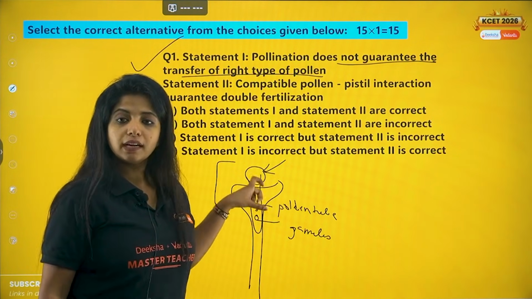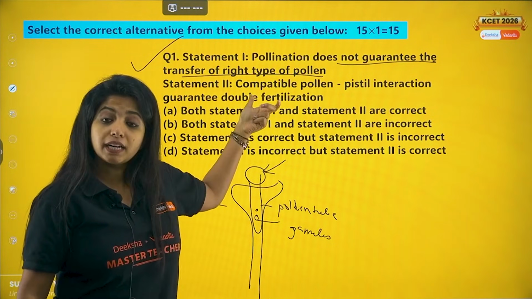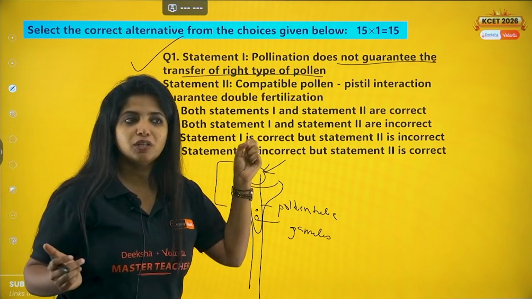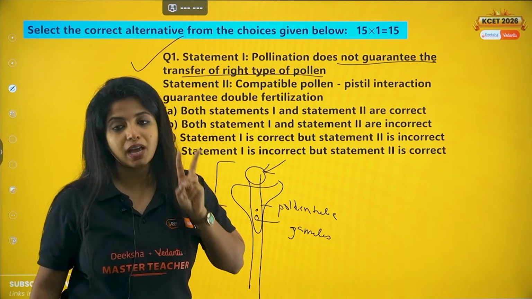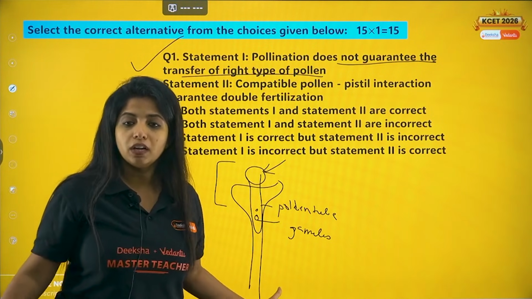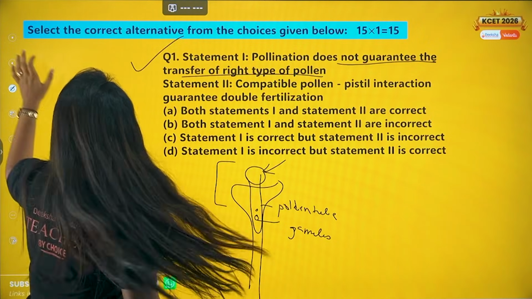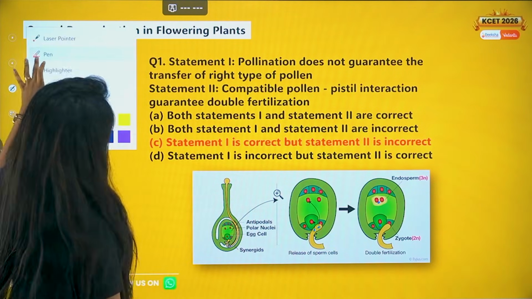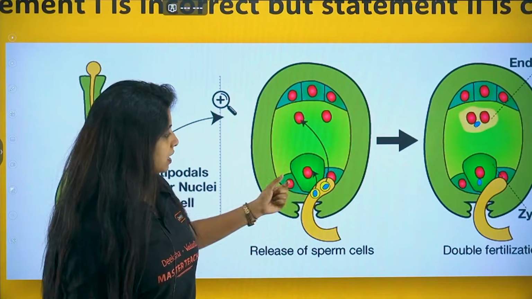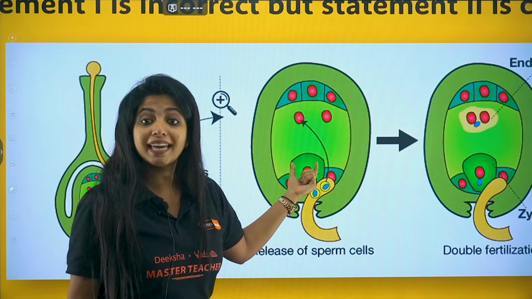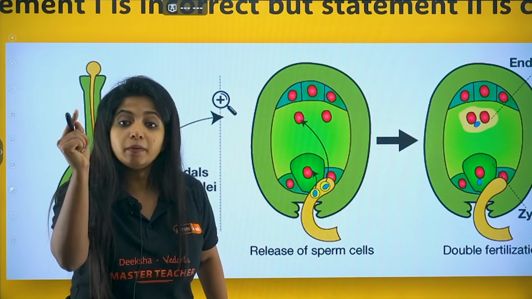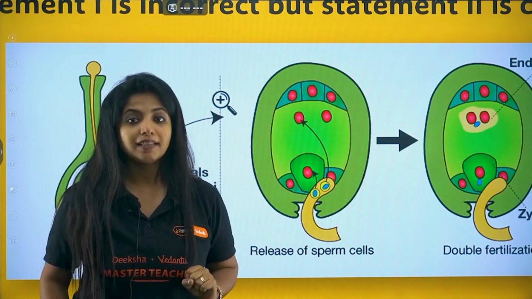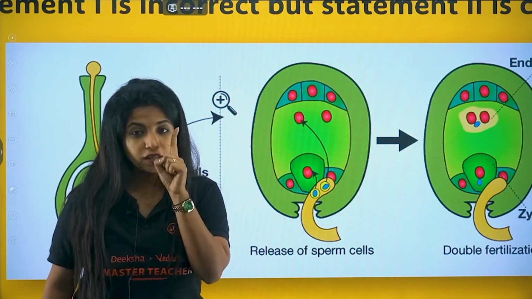Now do you think that it will guarantee double fertilization? That is a whole different thing. What do you mean by double fertilization? It means 2 times fertilization is happening. Where, ma'am? In the ovule. What is there in the ovule, ma'am? In the ovule, my dear children, you have the embryo sac. And the embryo sac has different types of cells. This cell in the middle that you see is known as the egg cell, the female gamete. So one male gamete comes and fuses with the egg cell. You get the zygote as the product. This is one fertilization. Okay, this is the first fertilization.